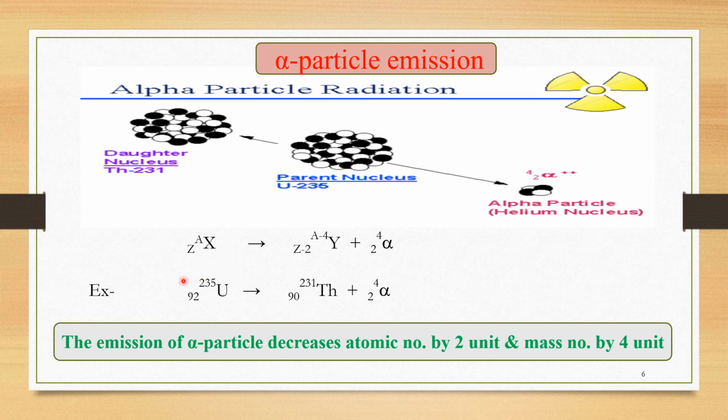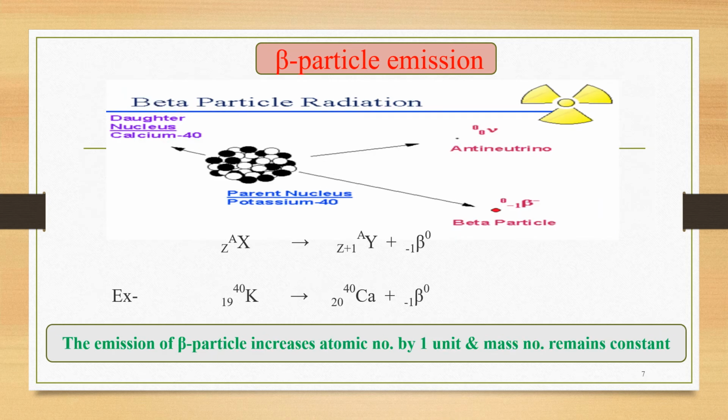If we look at a specific example of alpha emission, let us consider a uranium nucleus with atomic number 92 and mass number 235. Whenever an alpha particle is emitted from this uranium nucleus, we get a thorium nucleus with atomic number 90, that is 2 units less than uranium, and mass number 231, that is 4 units less than the mass number of uranium. So in the end, we can say that the emission of an alpha particle decreases atomic number by 2 units and mass number by 4 units.